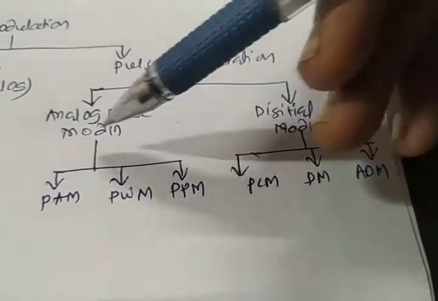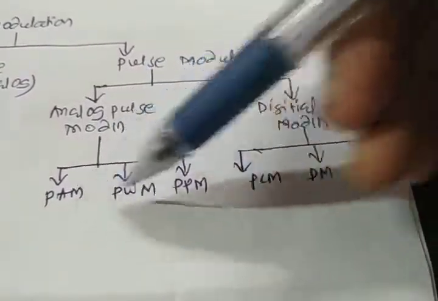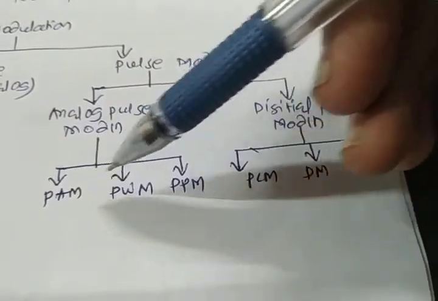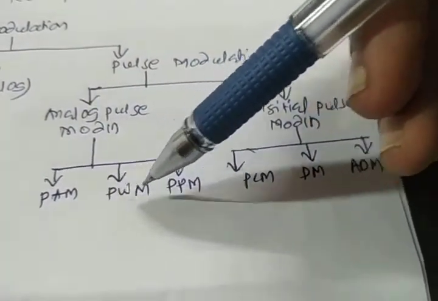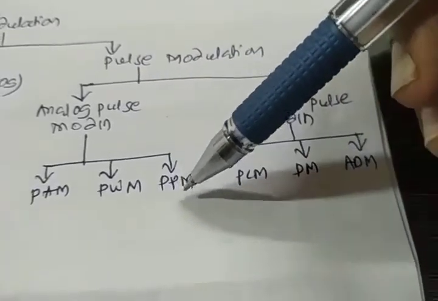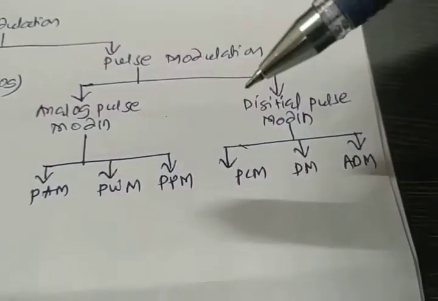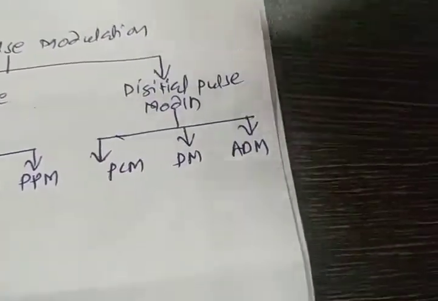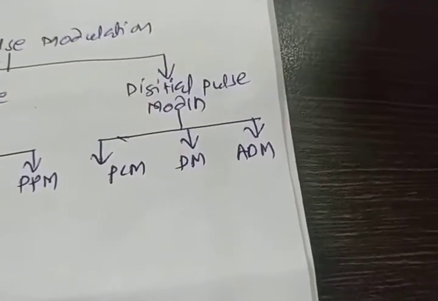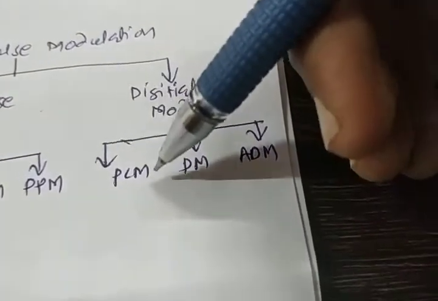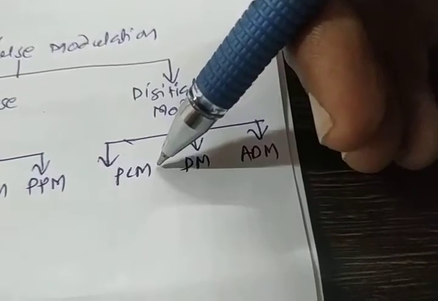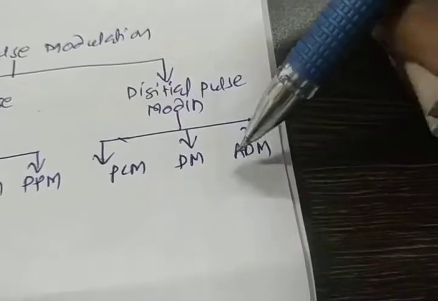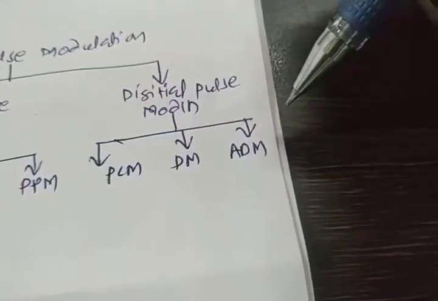Analog pulse modulation is divided into three types: PAM, PWM and PPM. PAM stands for pulse amplitude modulation, PWM stands for pulse width modulation, and PPM stands for pulse position modulation. Digital pulse modulation is again divided into three types: PCM, which stands for pulse code modulation, DM, which stands for delta modulation, and ADM, which stands for adaptive delta modulation.